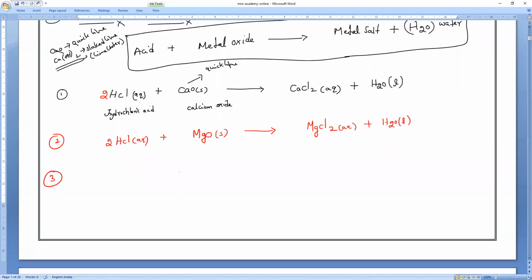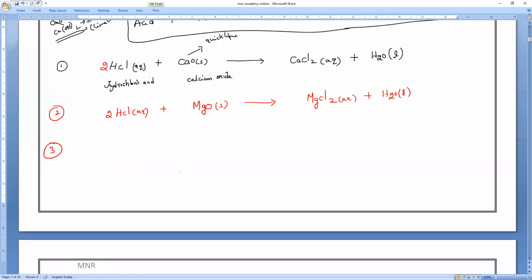2 HCl, sir. Yes, Noor. Balancing. Okay, okay. I have written already. Okay. Next, Mr. Noor will say. Noor, I want to make HCl react with the sodium oxide. Can you tell me, Mr. Noor, what is the sodium oxide formula?